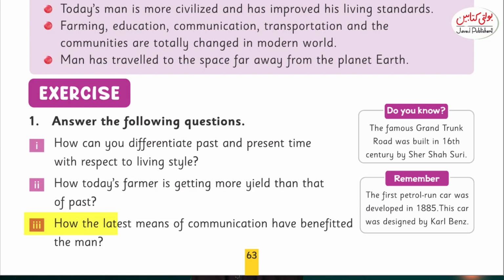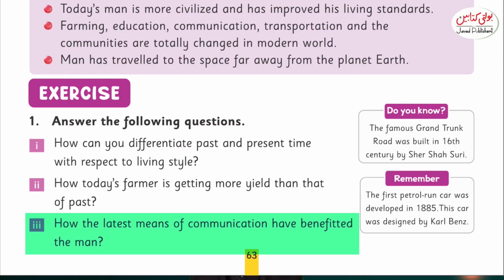How has the latest means of communication benefited man? The television has connected us to the world. We can hear and watch news, interviews, speeches of different people from other countries. By using computers, we are able to connect with people from different countries simply by using a click. Space rockets, satellites and space shuttles have taken man to the moon.